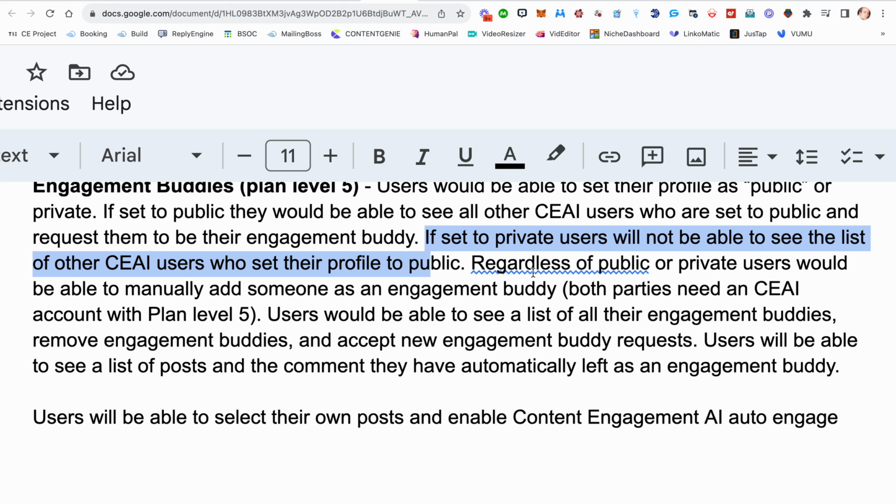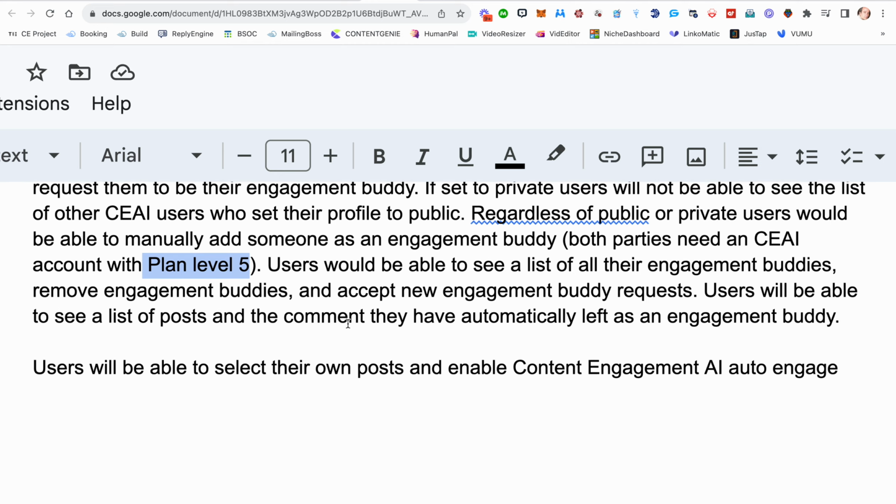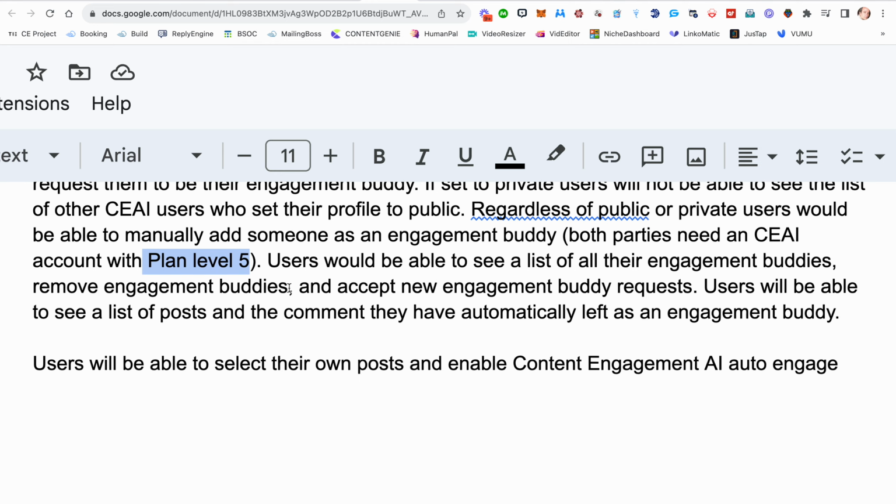But you'll be able to add someone as an engagement buddy if they're a user and they have plan level 5. And then users will be able to see a list of all their engagement buddies. They can remove an engagement buddy if somebody adds them and they don't want to be there. They can remove them. You can accept new engagement buddy requests, and you'll see a list of posts and the comments they've automatically left.